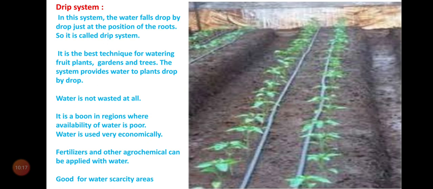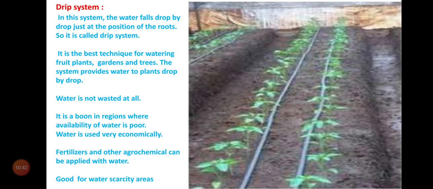Water is not wasted at all. It is a boon in regions where availability of water is poor. So, the system is useful in water scarcity areas. So, here water is supplied directly to the root.